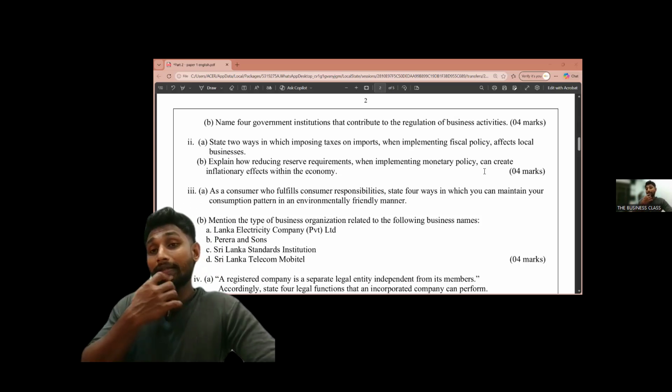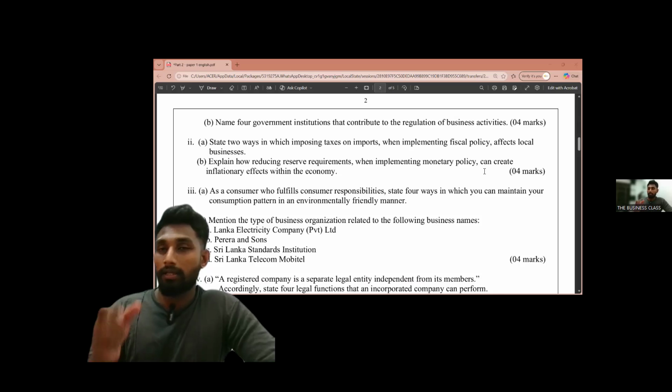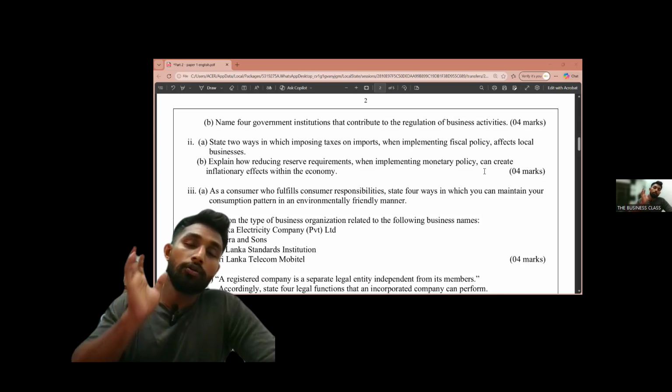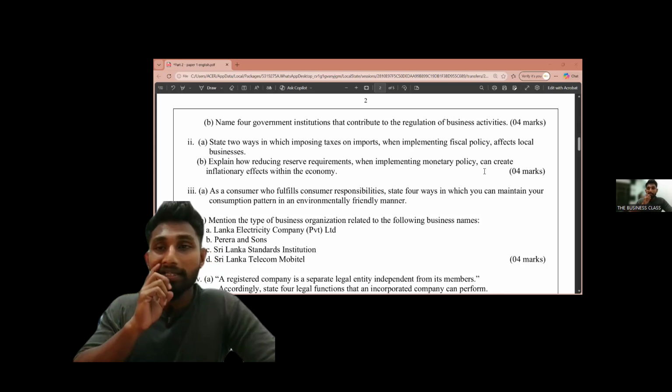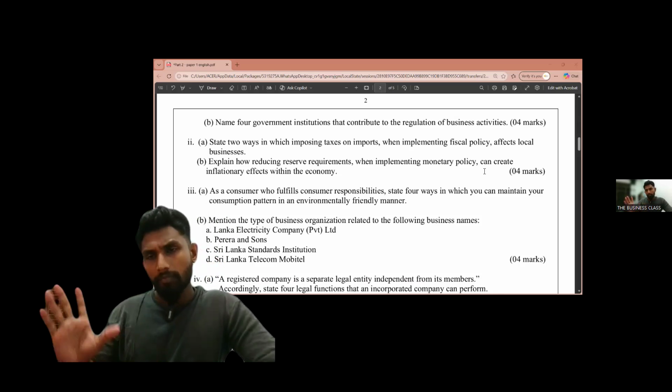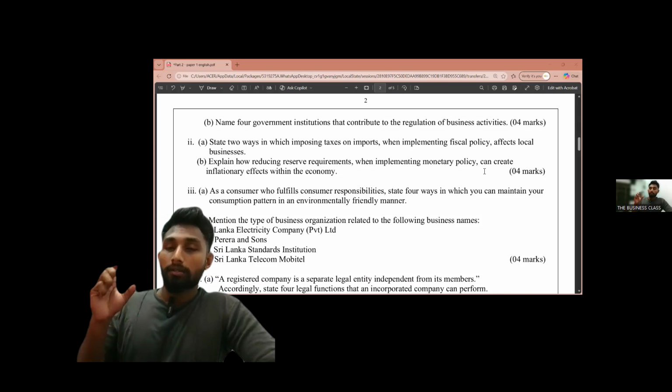So you can describe that in two ways. Either you write that since there is a lot of production, the prices are getting low, that is also correct.